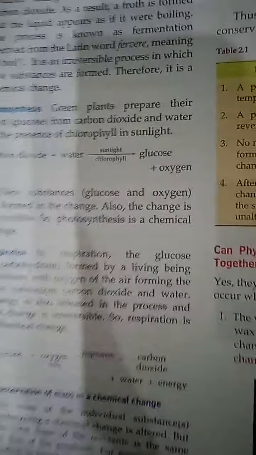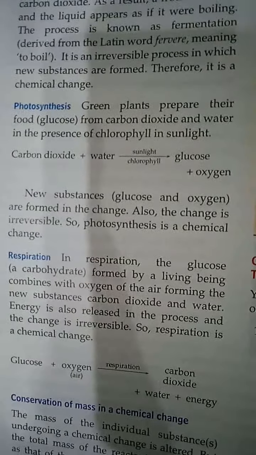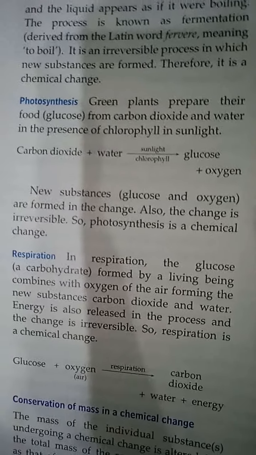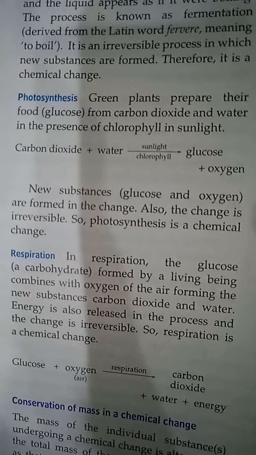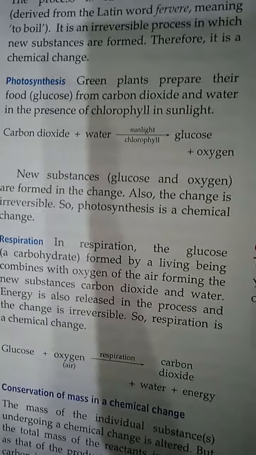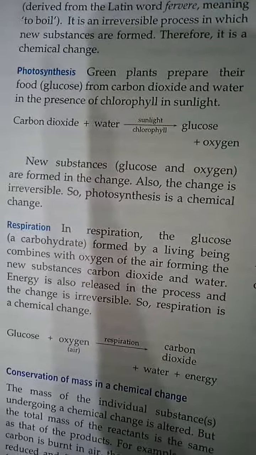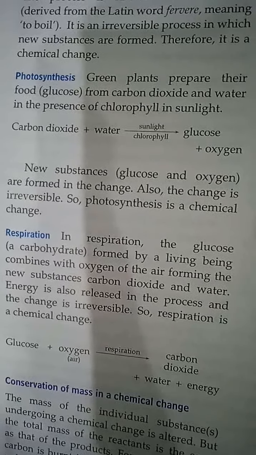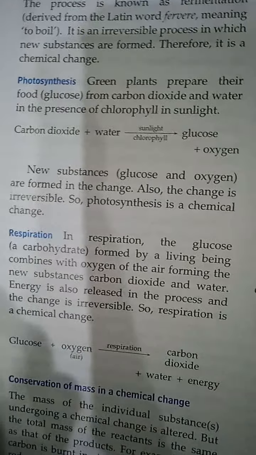Now the next one is respiration, the last example of chemical change. So in respiration, what happens? There is a carbohydrate in our body, that is glucose. ठीक है, it is formed by living beings, and combines with oxygen of the air, forming new substances, carbon dioxide and water. The glucose in our body combines with the oxygen of the air. When we breathe in oxygen, it combines with the glucose and forms waste products in our body, that is carbon dioxide and water. Energy is also released in the process, and you cannot get back the oxygen or the glucose, so the change is irreversible.